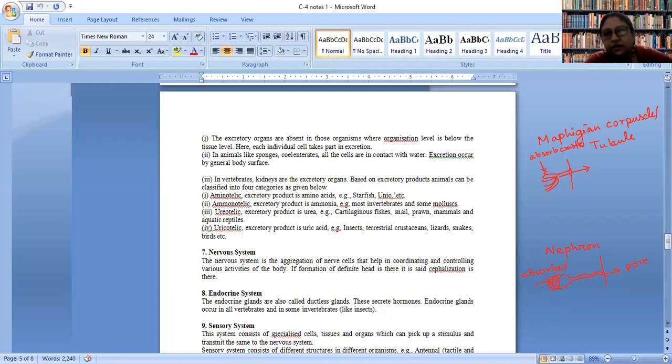In case of arthropoda, maximum diversity of excretory system as well as respiratory system is observed, because arthropoda are the most diverse phylum present in the animal kingdom. In case of prawn, in the head region, there is one spring-like structure which is called green gland, and it is responsible for excretion.